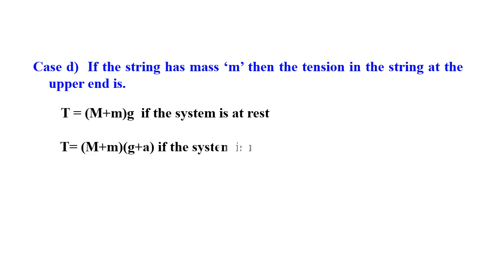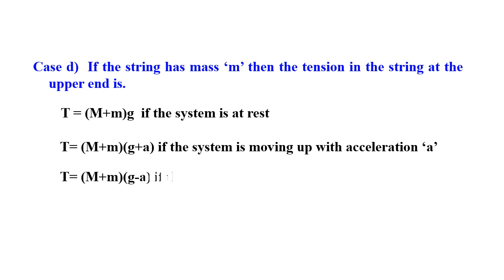Now in the second case, the block of mass capital M is attached to a string of mass small m, and the whole system moves in the vertically upward direction with an acceleration a. Then the FBD equation of that system can be written as T is equal to capital M plus small m into g plus a. Why g plus a? Because the system is moving vertically upward, so the net acceleration is g plus a.